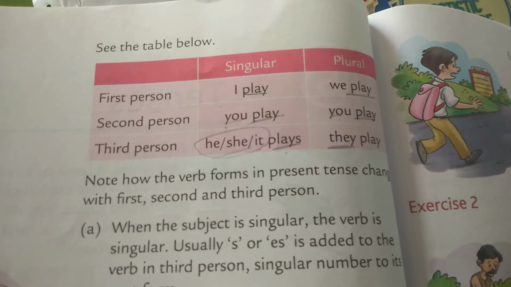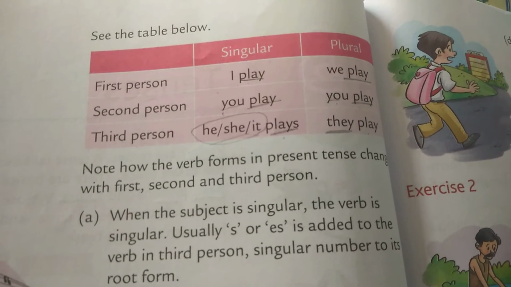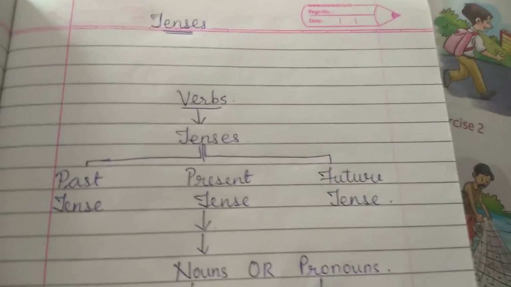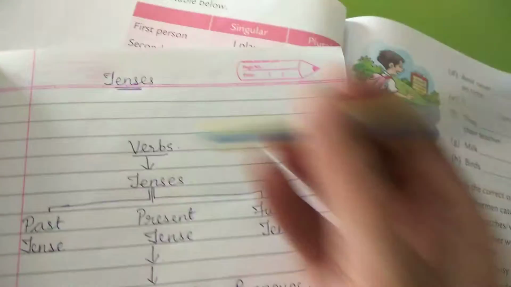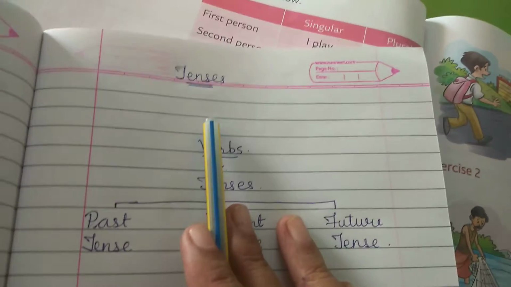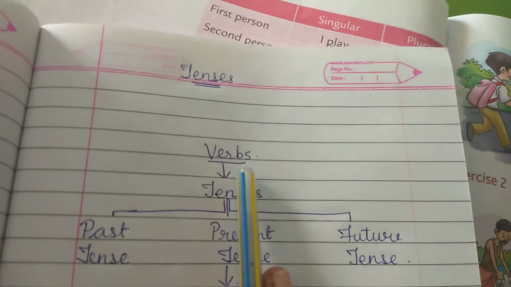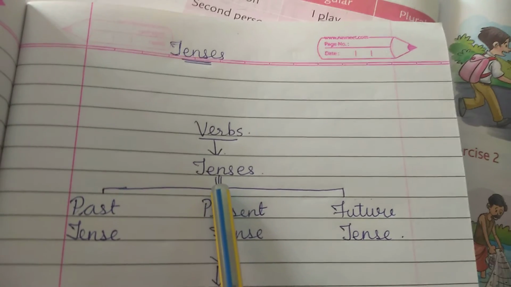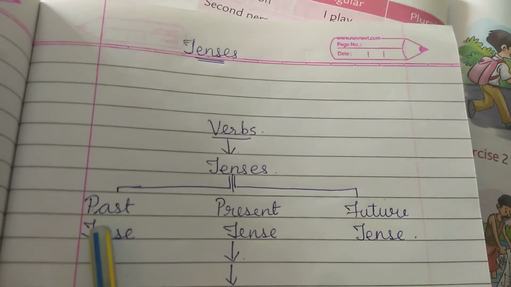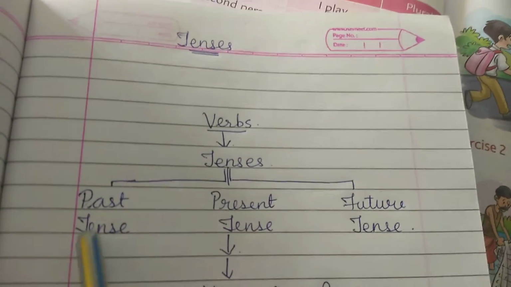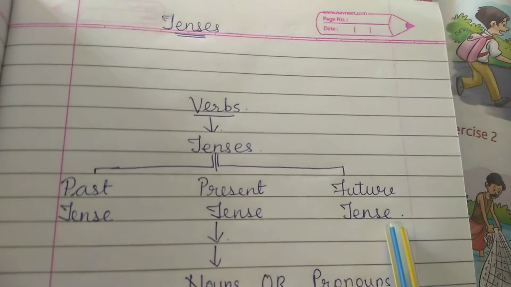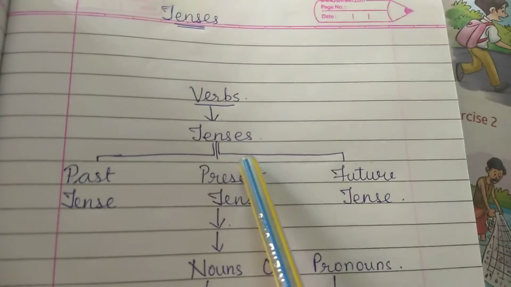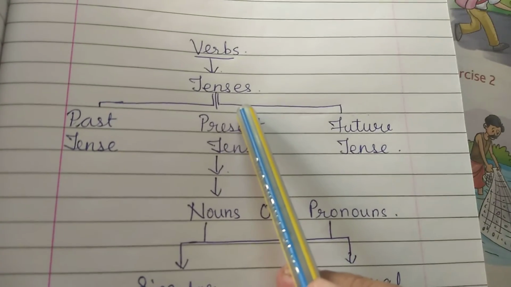So just have a look at that table to make it easier to understand simple present tense. So children, as you can see over here, tenses are there. They are formed from verbs. Okay. So verbs have tenses, as I told you earlier, and the tenses are past tense, present tense and future tense. Okay. So right now we will be focusing on present tense. So how to write a present tense form?